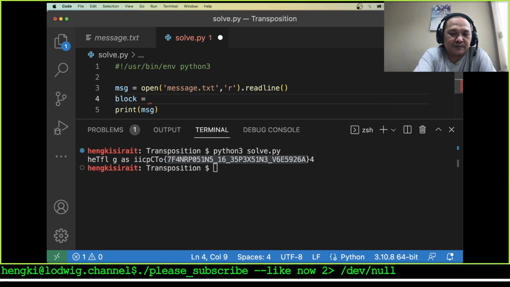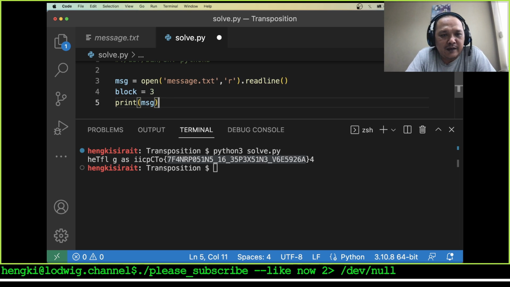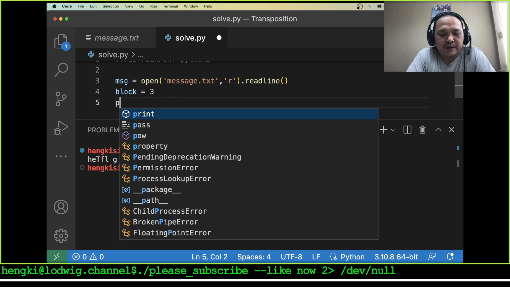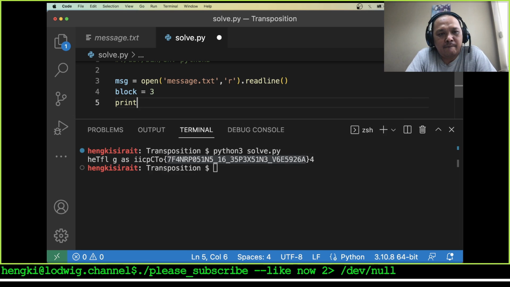Equals 3. Okay, and let's loop. I want to print the length of message divided by 3.